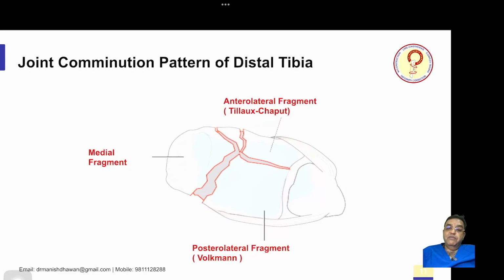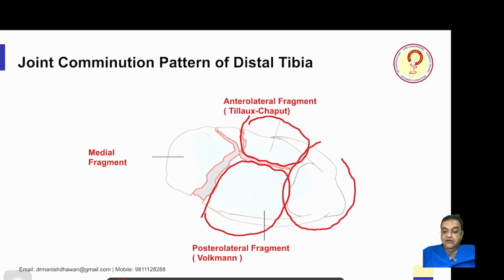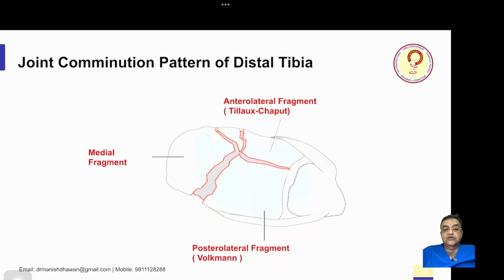These are the 2 main big chunks of the fracture because it is protected by the lateral malleolus on the lateral side. So, lateral malleolus protects, so the fragments which are nearer to the lateral malleolus are basically 2 big fragments. Main comminution is seen in the medial fragment. So, this is the medial fragment. So, anterolateral fragment is talus or Chaput fragment, posterolateral fragment is Volkmann fragment, and comminuted medial fragment. So, these are the typical pattern of fracture lines.